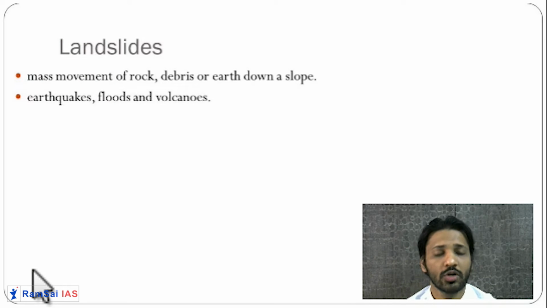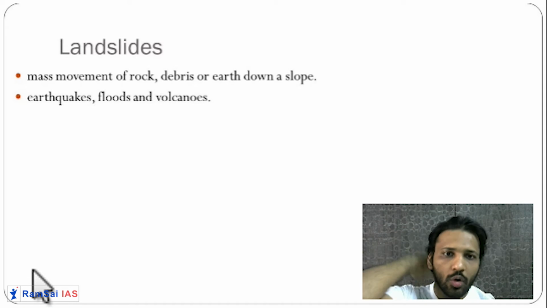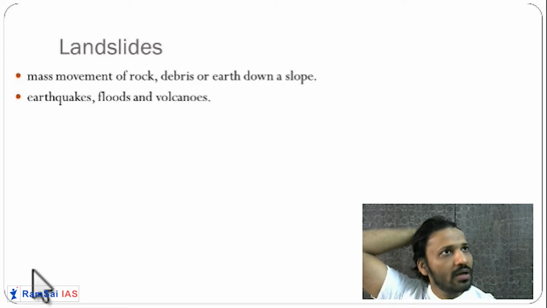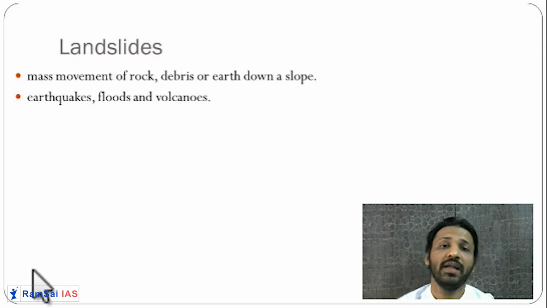Now, when we are talking about soil and land, there are certain definitions in this chapter, like landslide. So what is a landslide? You might have seen it if you travel by highway during the rainy season. Suddenly a huge rock comes and falls on the road and the entire traffic stops. This is more evident in the Himalayas. It is less evident in the Western Ghats, but more evident in the Himalayas. Landslide is very dangerous for life and very destructive for property. Landslide is nothing but a mass movement of rock.